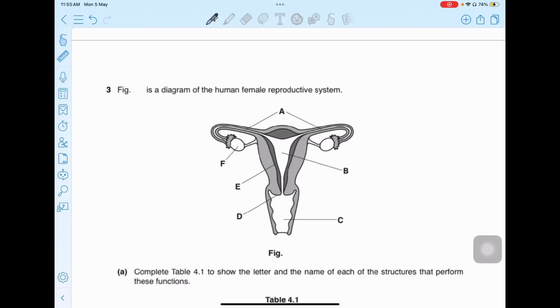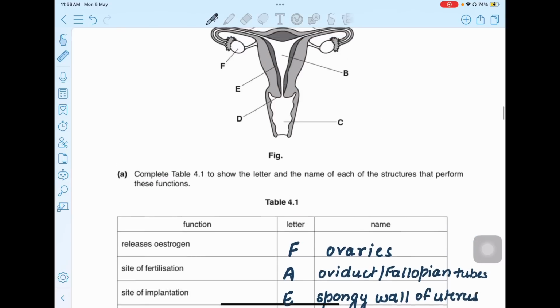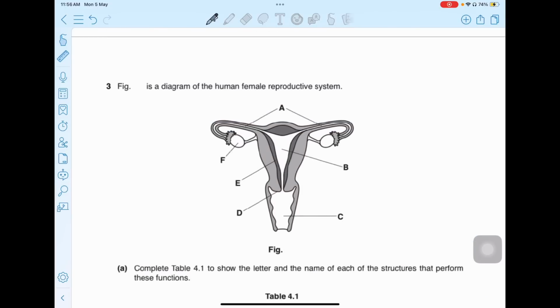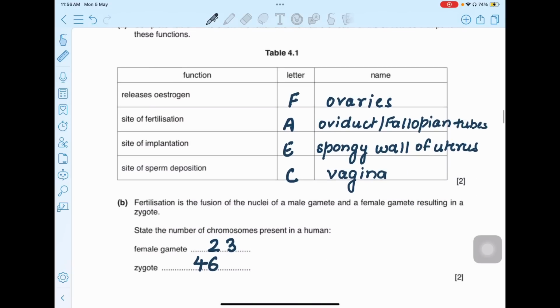And the last part of the question is the site of fertilization. The site of fertilization is the fallopian tubes or the oviduct, which is your A. Okay, so this is the entire answer. Now, the next part is really easy and straightforward.